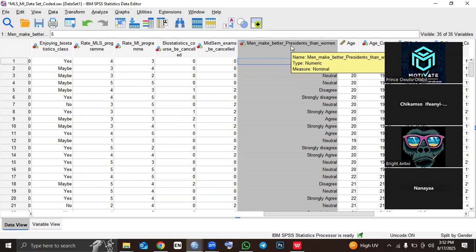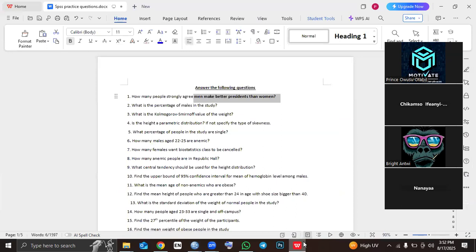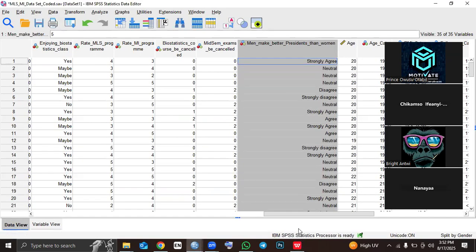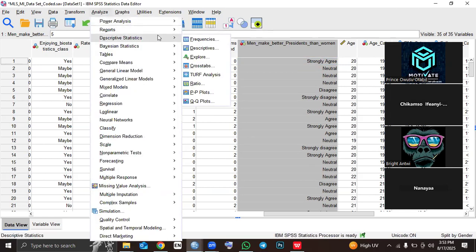Okay. So now let's go back to the question. The question was how many people strongly agree men make better presidents than women. So the question is asking us, in the whole data set, how many people say that they strongly agree that men make better presidents than women. In order to find that out, you go to analyze, descriptive statistics, and then frequencies.